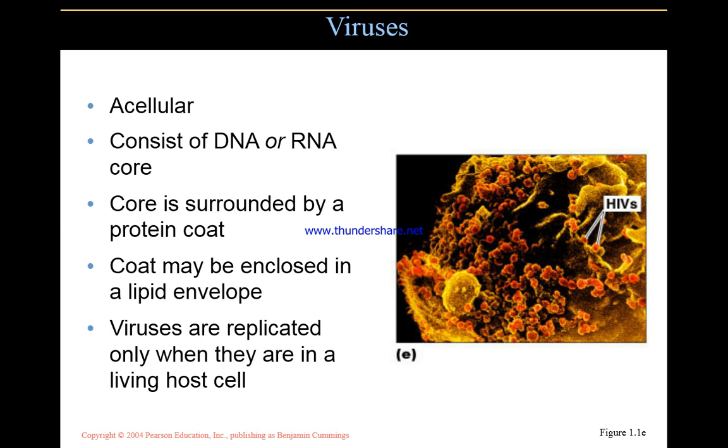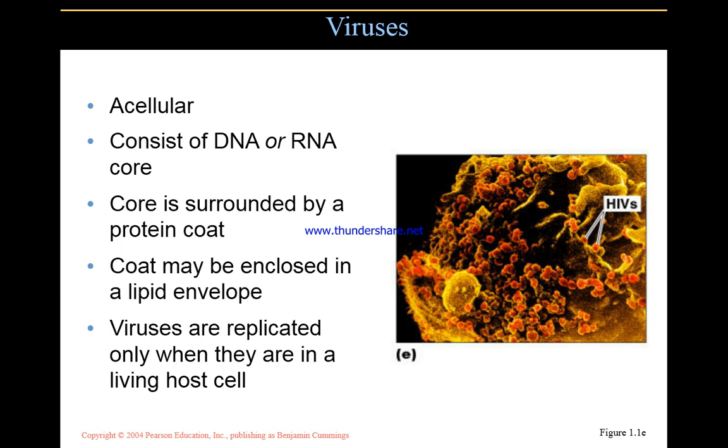Viruses are acellular and consist of a DNA or RNA core. The core may have RNA or DNA; for example, the HIV virus contains only RNA, while others may contain DNA. The core is surrounded by a protein coat, and the coat may be enclosed in a lipid envelope.